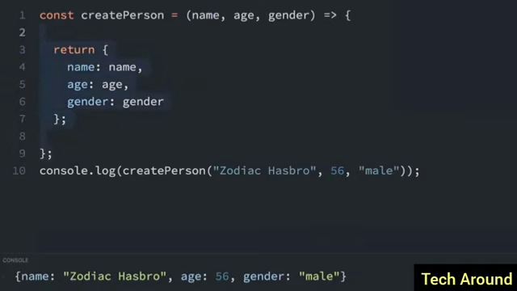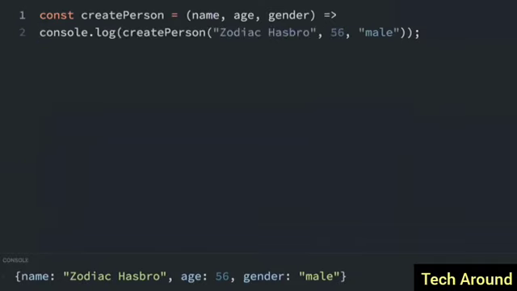We can actually delete this whole thing here, and this is how we're going to do it. We'll just do name, age, gender. JavaScript knows that it's going to return this object, and it's going to have 3 key value pairs, the name, age, and gender. So if I reload this, you'll see in the console, it looks exactly the same because this code does the same thing that the previous code did.